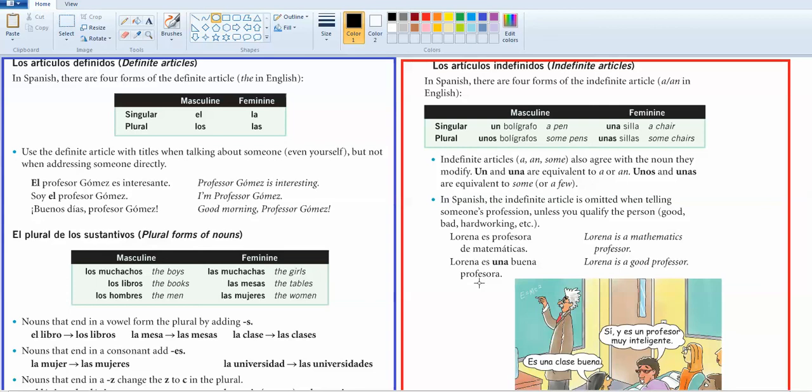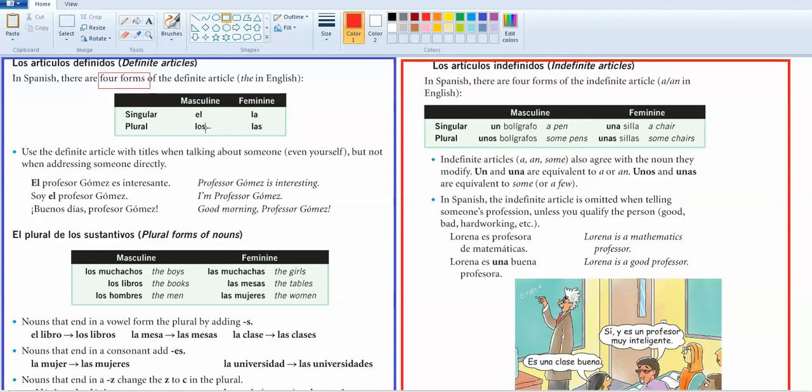Okay, so let's go ahead and talk about our articles. We have two different types. We have definite articles, which is "the." And in Spanish, they actually have four forms of the article "the." There's four forms. Okay, and so all of these guys, el, los, la, and las, they all mean "the."